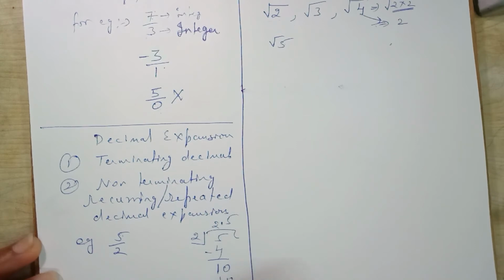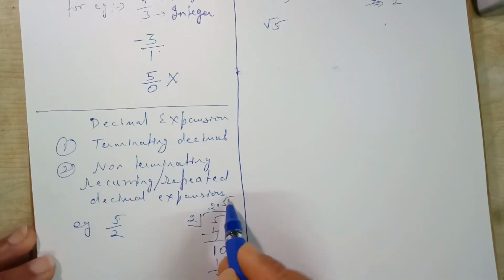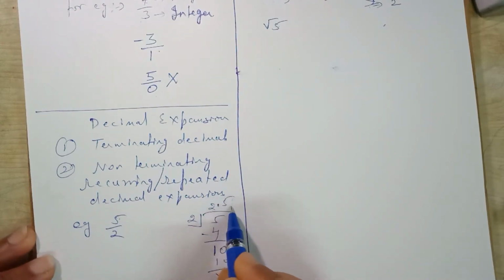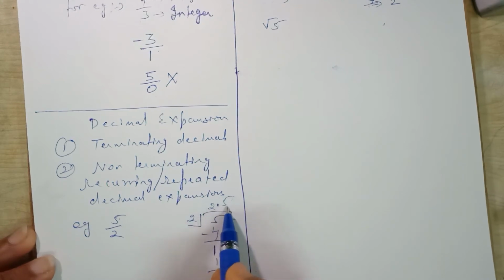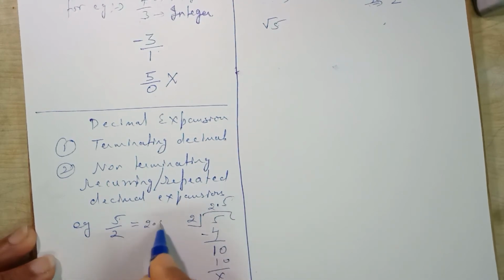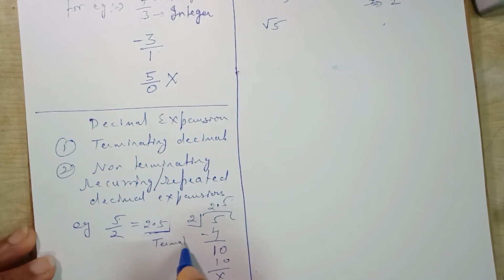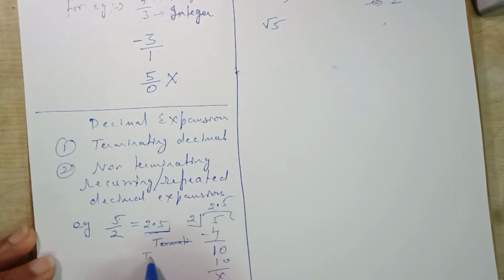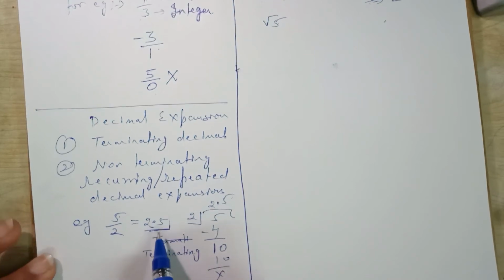The remainder becomes 0. And the answer that we get is 2.5. Here the digits after the decimal came to an end. So such a type of decimal expansion is called terminating, because the digits after the decimal came to an end.